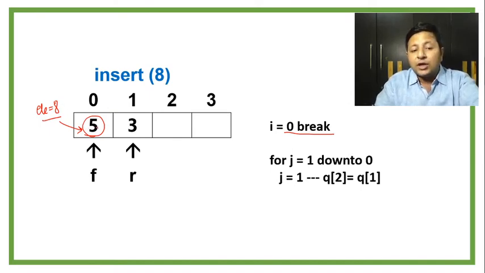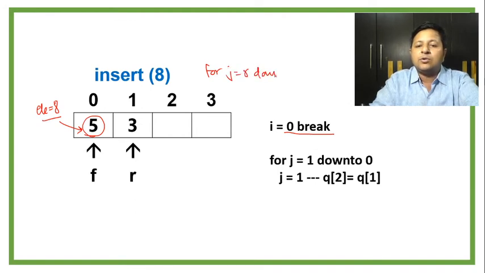But don't you think for that we need to make the arrangement, we need to make the slot empty. Now I cannot afford to shift directly from the beginning, because if I shift 5 ahead, it's going to override the further elements, and there could be even more elements present in the queue. So the simple way of handling this is the shifting should be done from the end, from R. And that's the reason for J equals R down to I. That's the logic. So you can see your R is 1 and I obviously is breaking at 0.